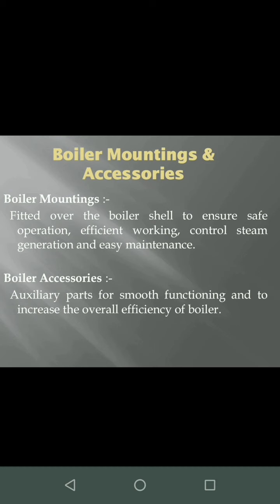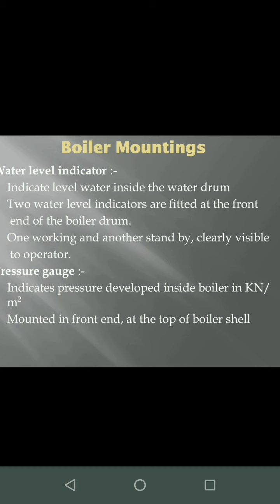So boiler mountings are fitted over the boiler shell to ensure safe operation, efficient working, control the steam generation, and for the purpose of easy maintenance. Boiler accessories are auxiliary parts for smooth functioning and to increase the overall efficiency of the boiler. Now we shall discuss various boiler mountings. As I told you, boiler mountings are compulsory, they must be present in any boiler, whereas boiler accessories are just an extra fitting to improve or enhance the efficiency of the boiler.